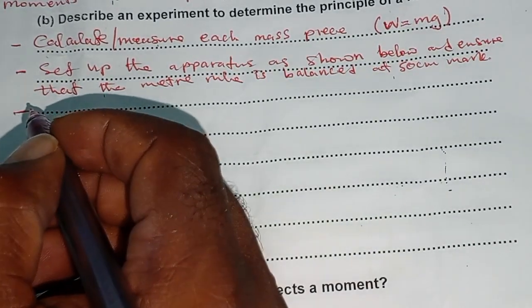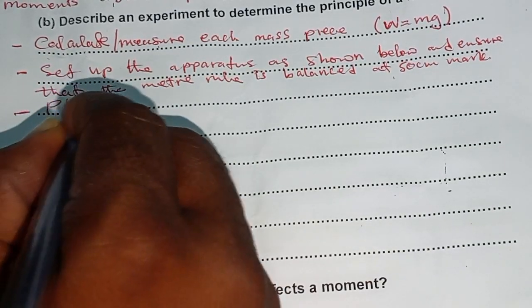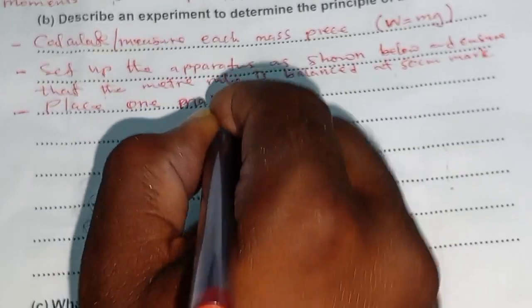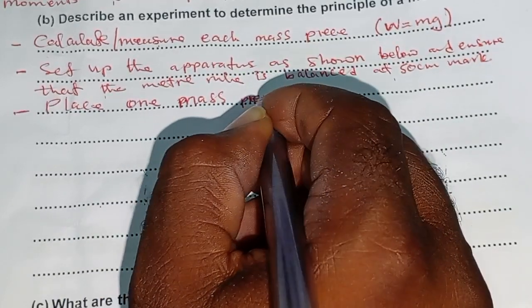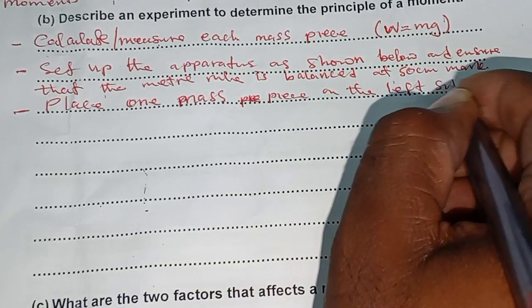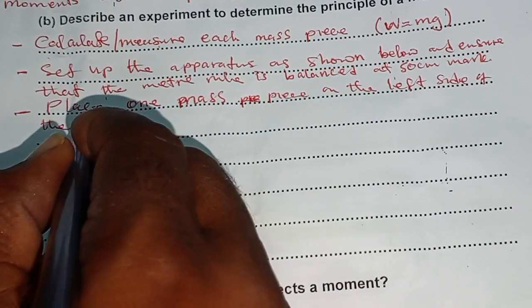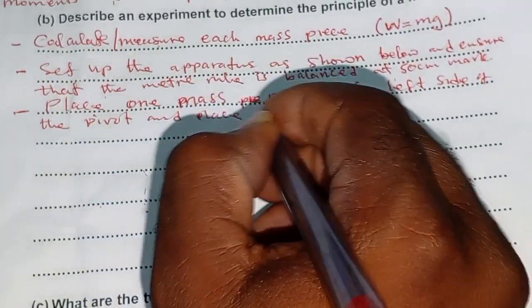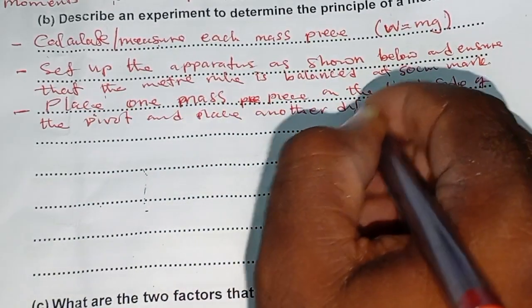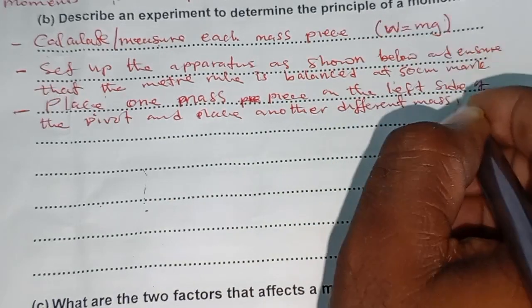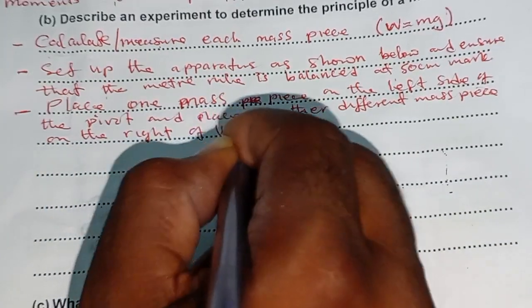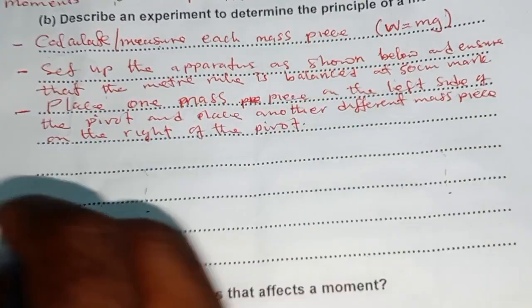Then number 3, place one mass piece on the left side of the pivot, and place another different mass piece on the right of the pivot.